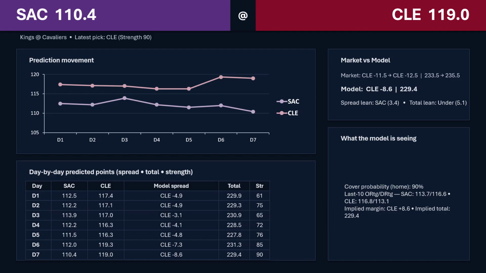Not in the NBA. You never know who's going to have a better than expected game, who's going to get in foul trouble and just not play, all that stuff. So if I had to pick a side, I would pick against the model. I would go with Cleveland on this. And then that total, I would go against the model here too. It's at 229. I think 235 is very reasonable for this game.